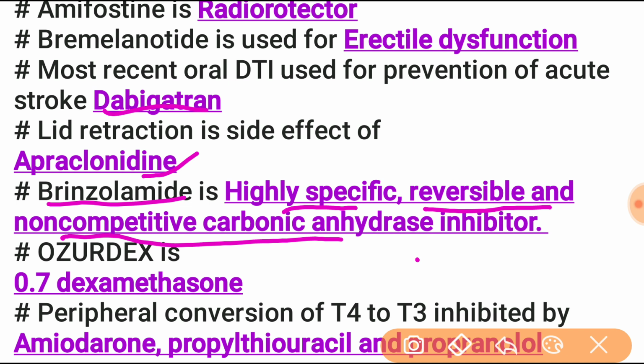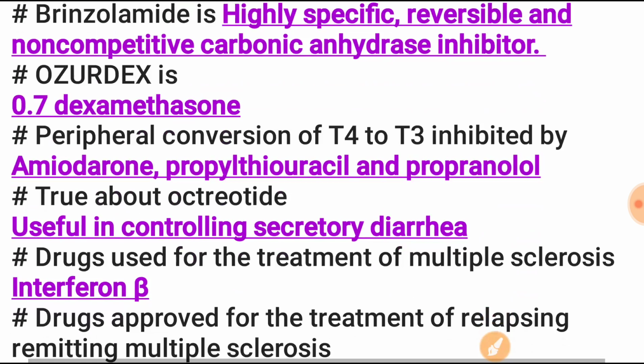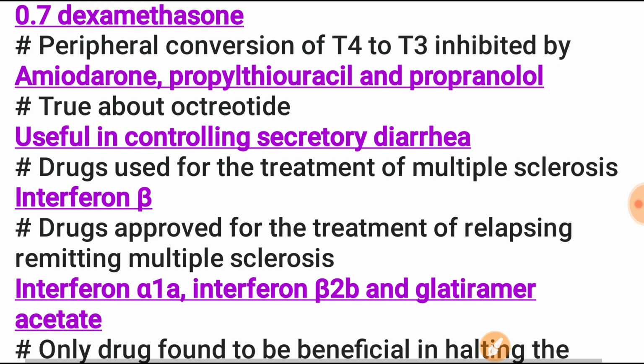The Ozurdex is dexamethasone. The peripheral conversion of T4 to T3 is inhibited by the drugs amiodarone, propylthiouracil, and propranolol.